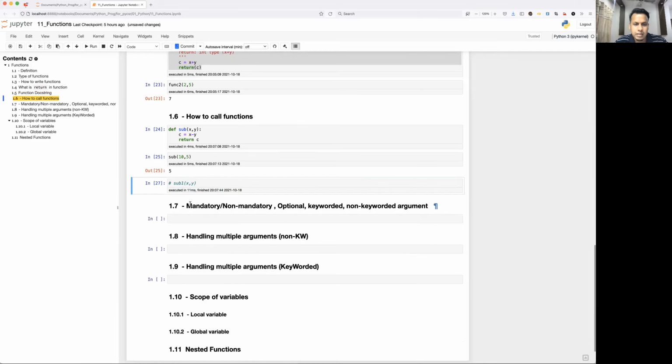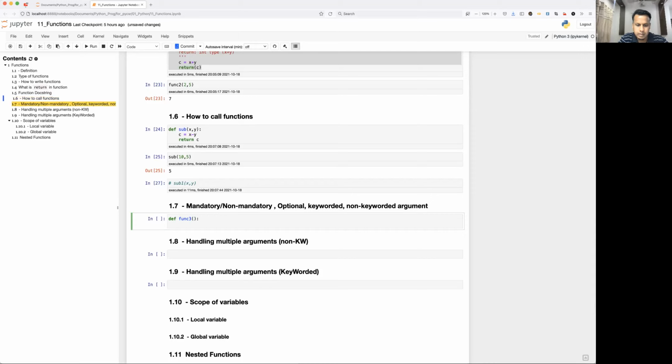Now let's see a very important part of this function. What are mandatory, non-mandatory arguments? What are optional arguments? What are keyworded and non-keyworded arguments? Okay, so a lot of interview questions will be framed based on these concepts. Okay, so let me show you. So I'm just going to call func3.